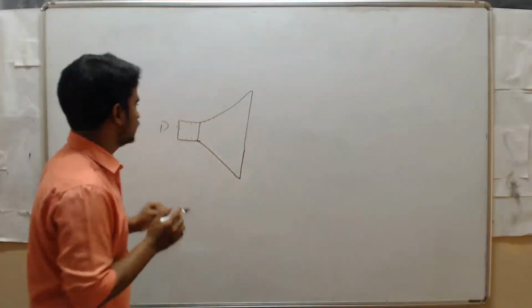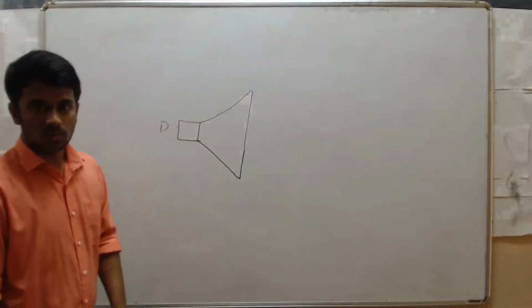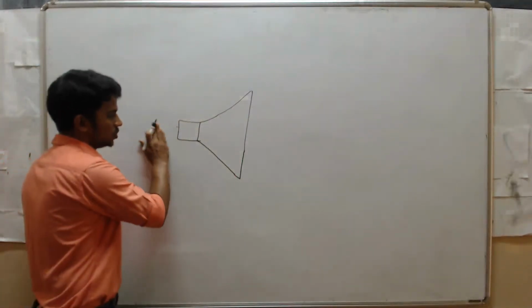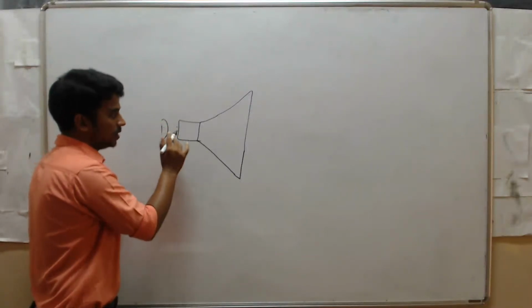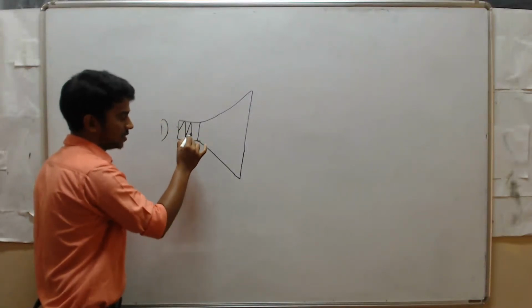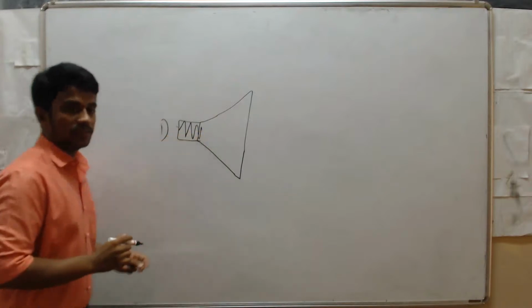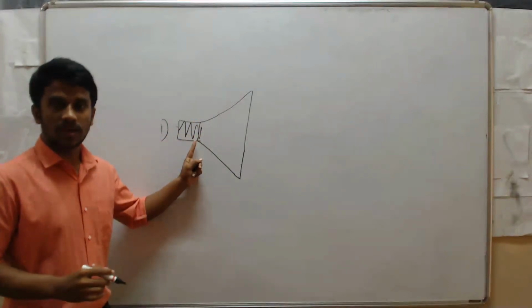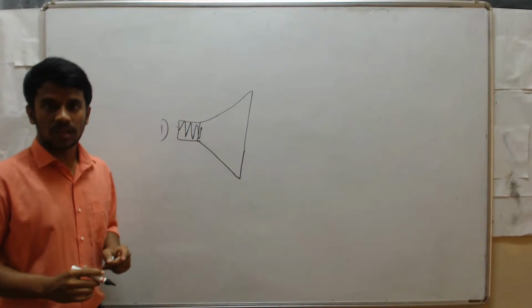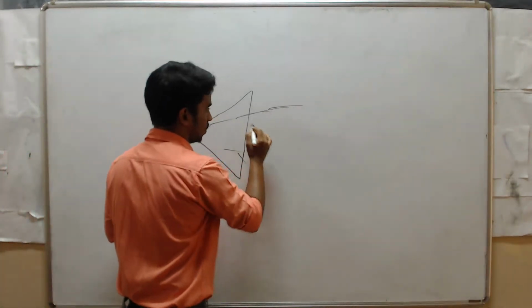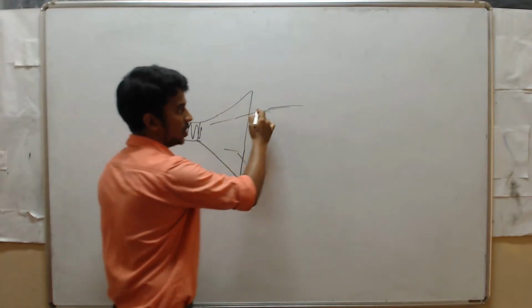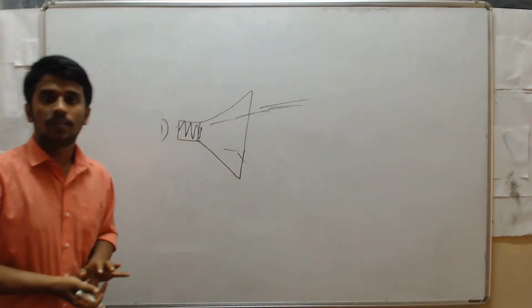Suppose you use this megaphone. You should speak here. Then the sound energy reflects again and again inside this megaphone, then it moves and covers distance. Then the sound from this megaphone is audible for 100 or 200 people.